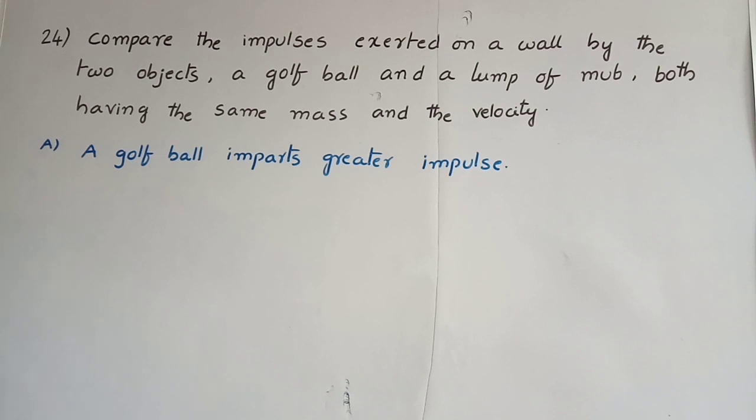24th one. Compare the impulses exerted on a wall by two objects, a golf ball and a lump of mud, both having the same mass and velocity. Here, the golf ball, after hitting the wall, moves back. But after hitting the wall, the lump of mud sticks to the wall. That's why the golf ball imparts greater impulse than the lump of mud.